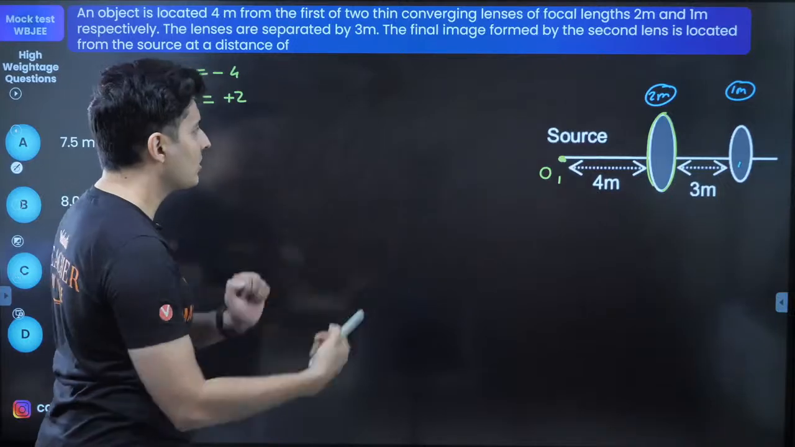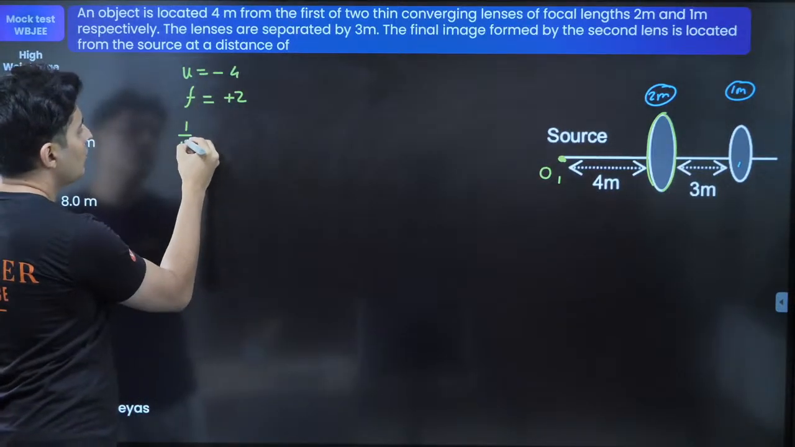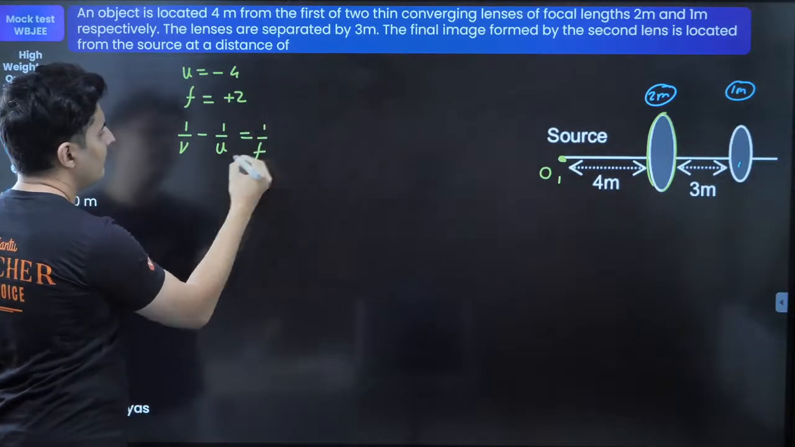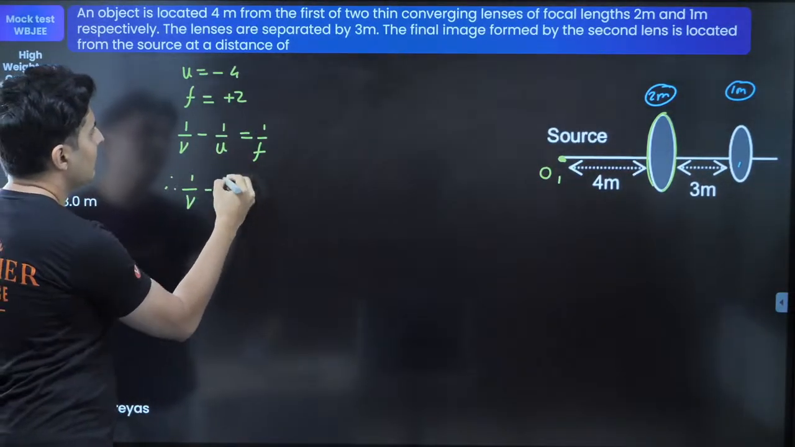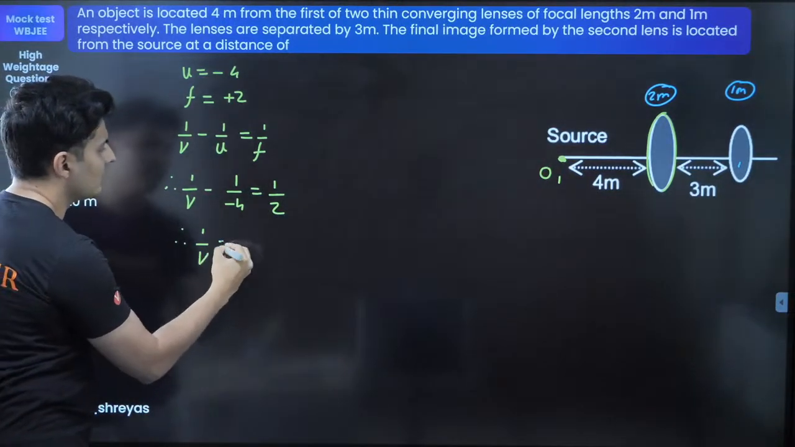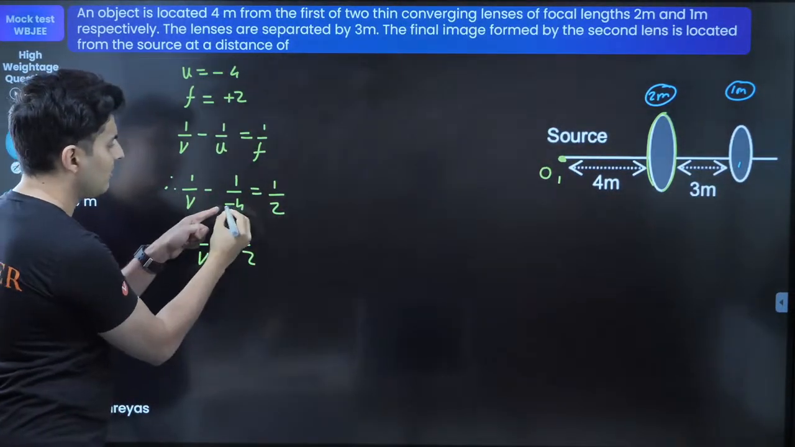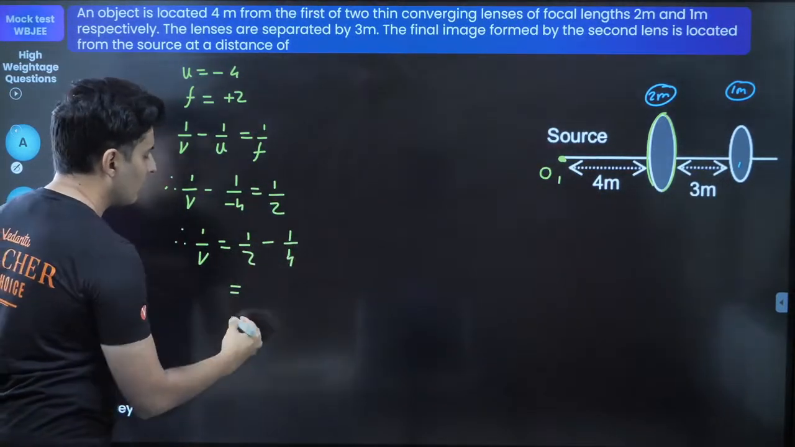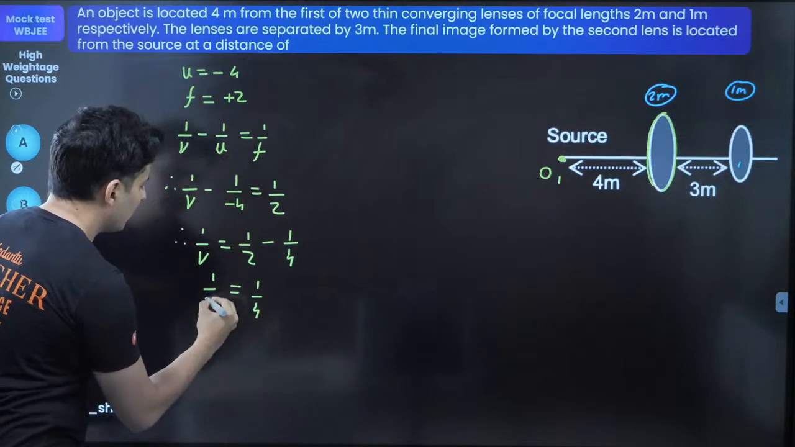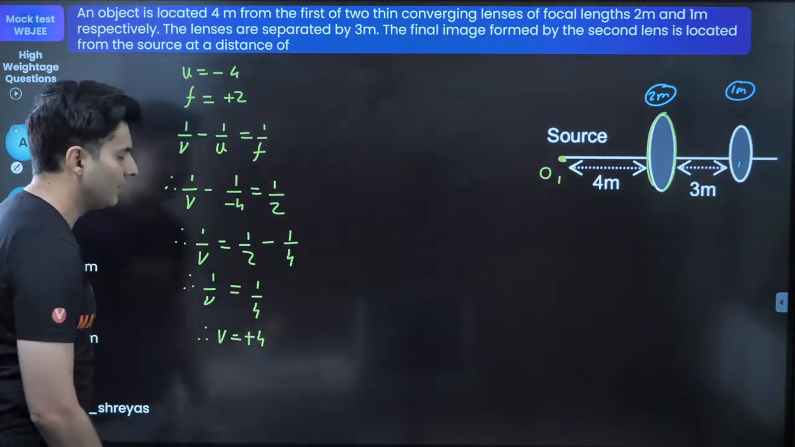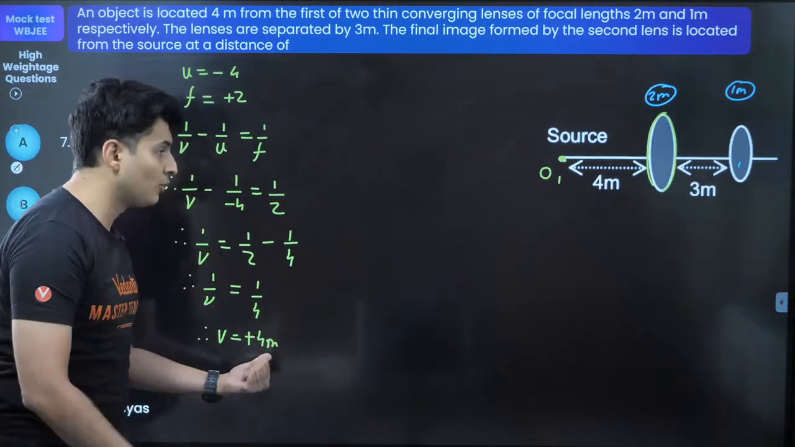convex lens, so positive. V is not known, so 1 by V minus 1 by U is equal to 1 by F. If I use this, 1 by V minus 1 by minus 4 is equal to 1 by 2. Therefore 1 by V is equal to 1 by 2 minus 1 by 4. Half minus 1/4 is 1/4, so that's 1 by V. Therefore V is equal to plus 4 meters. So I got V as plus 4 meters.